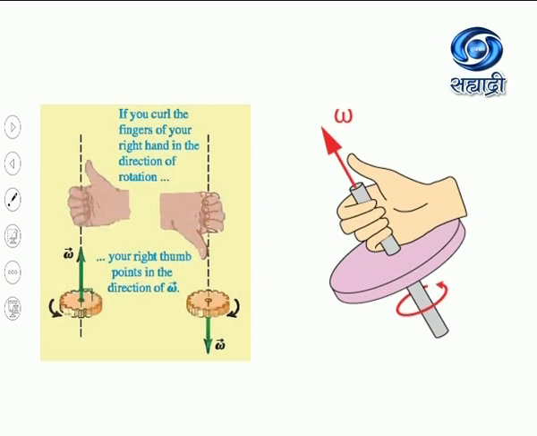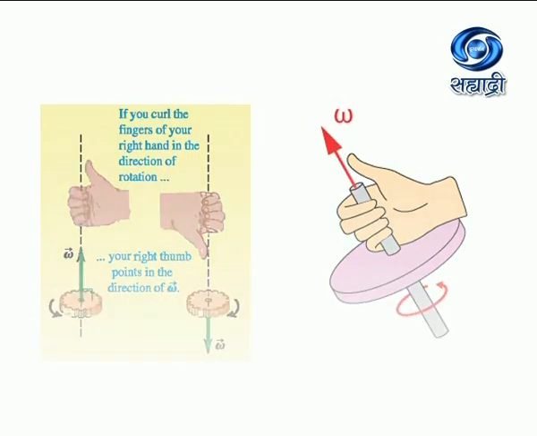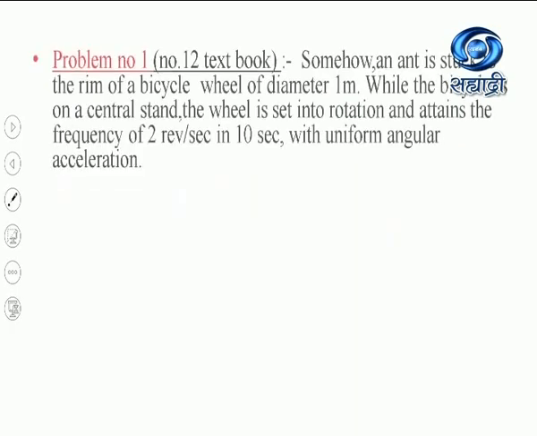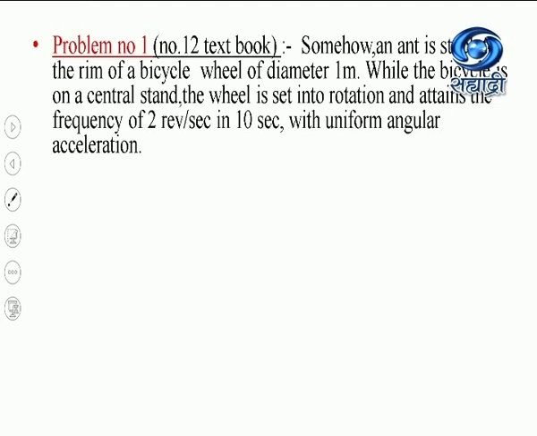Again, when the fingers are curled in this sense, then this will denote the direction of the angular velocity. So from all these, we can say that the direction of the angular velocity is always outward and perpendicular to the plane of rotation. So that is all about the right hand thumb rule. Now after that we will solve one numerical which depends upon the kinematical equations.